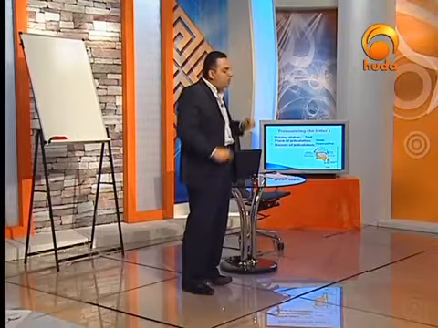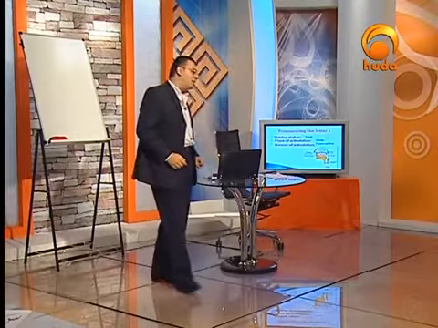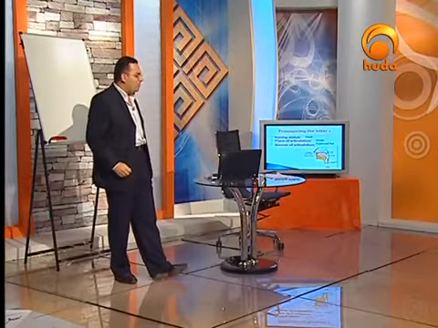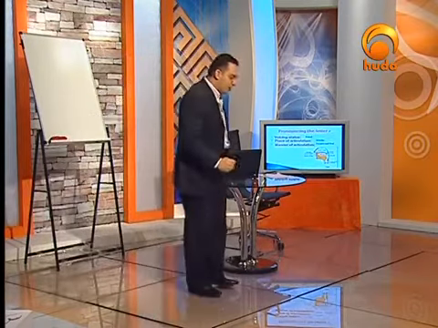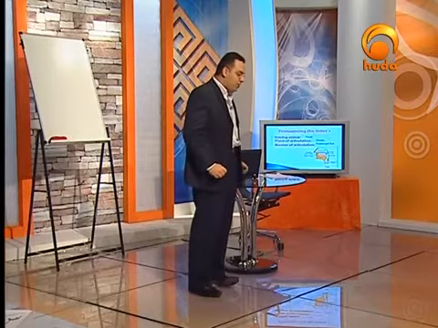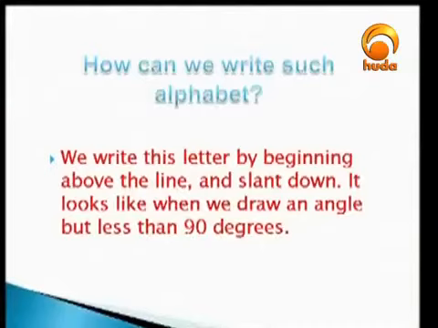But again, even in the writing style, I think that we can find a lot of differences between Dal and the previous letters. Definitely. As we remember, in the previous letters we were discussing that most Arabic alphabets are connected together. But when it comes to Dal, I think it should be disconnected, especially in the initial position. Let me just have a look at this. How can we write such an alphabet? I think that we discussed stuff like that.